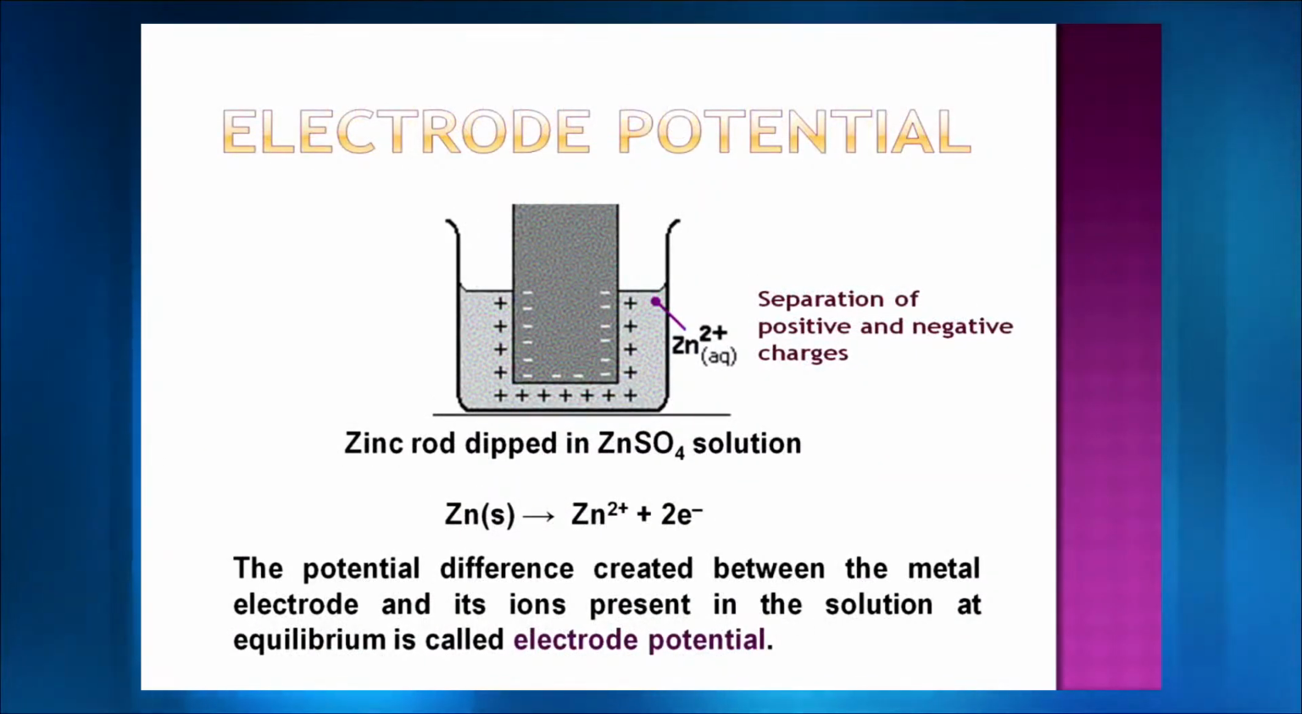So zinc is going to lose 2 electrons and will convert itself to zinc 2 plus. This is going to definitely create some barrier, right.